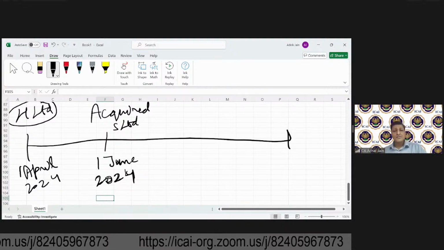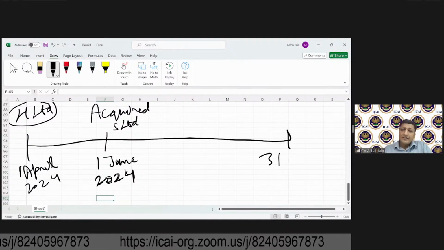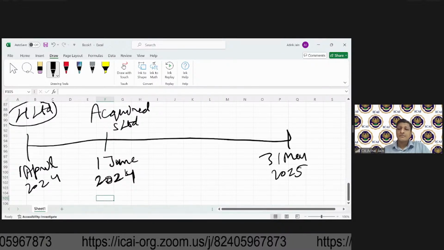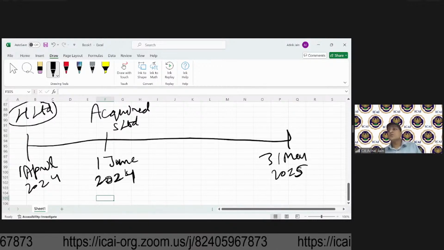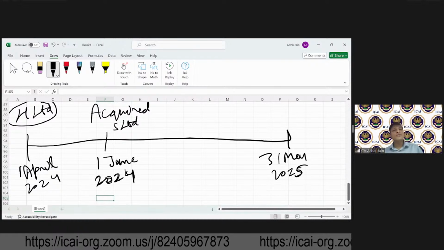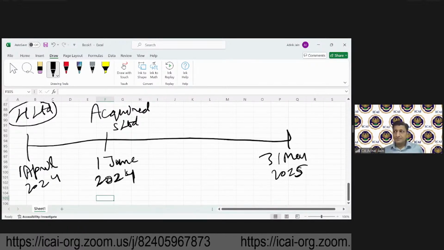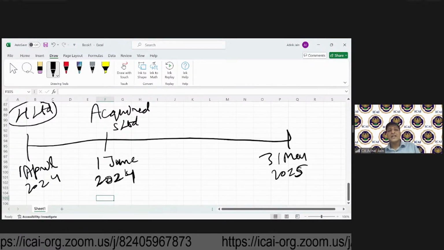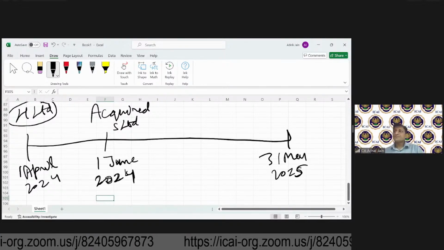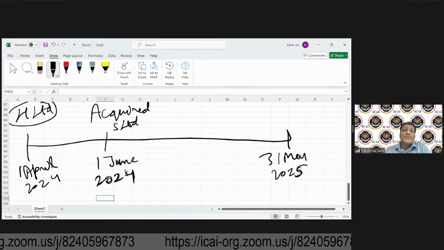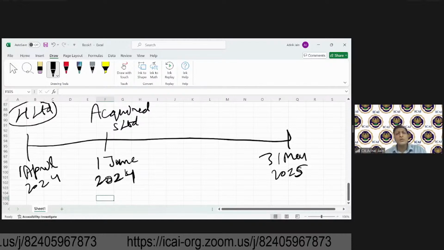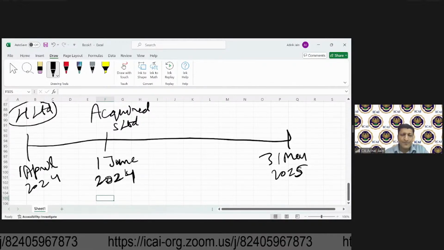Now, in this case, at the year end, 31st March 2025, H will be required to do two things. One, prepare standalone financial statements of H. Two, prepare consolidated financial statements. Okay. But now, when these consolidated financial statements will be prepared by H, what do you mean by consolidated financial statements?